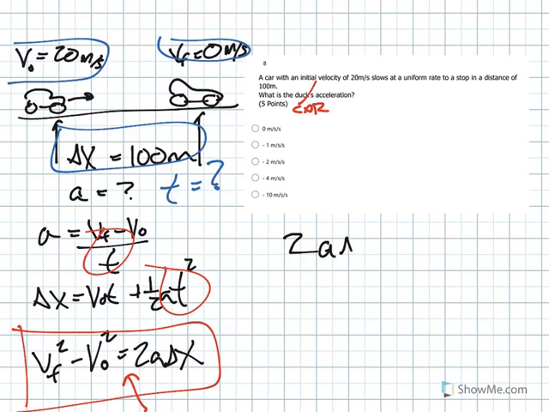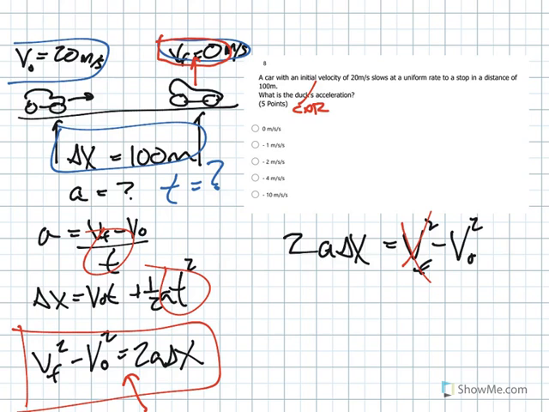So 2a delta x equals v final squared minus v naught squared. Okay, then, check it out. V final here is 0, which means that term goes away. Good deal.